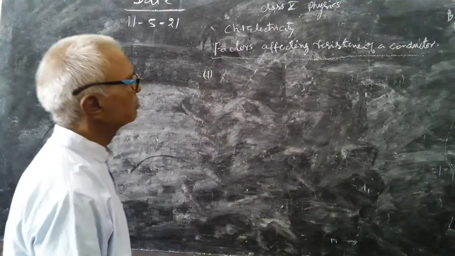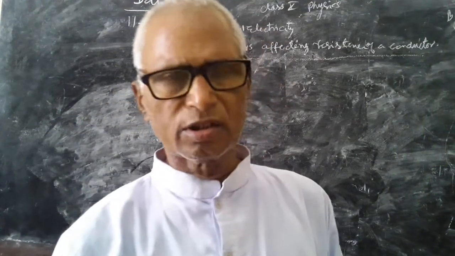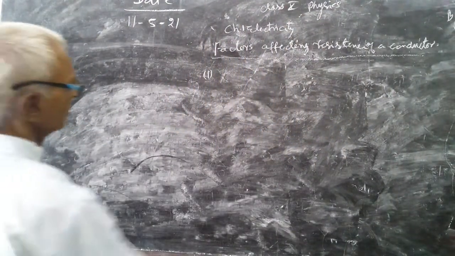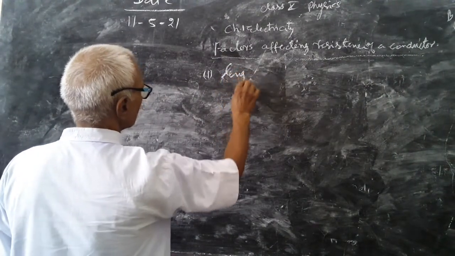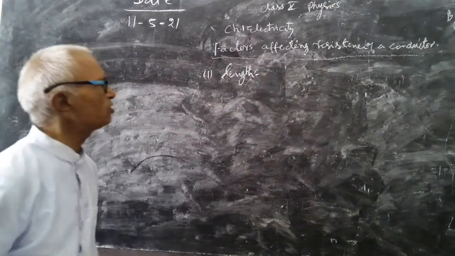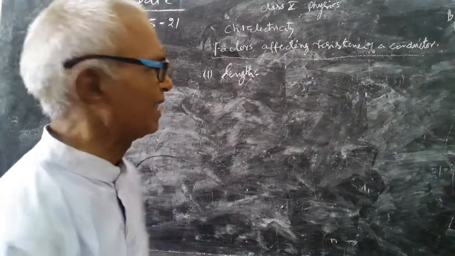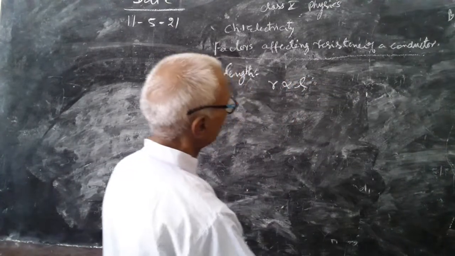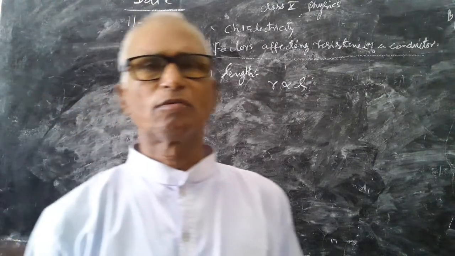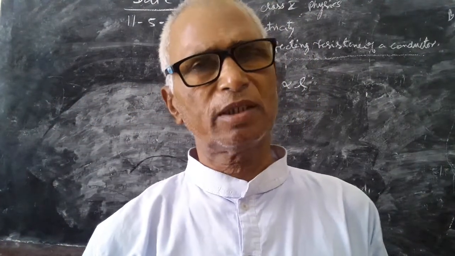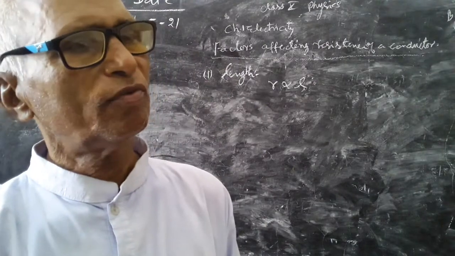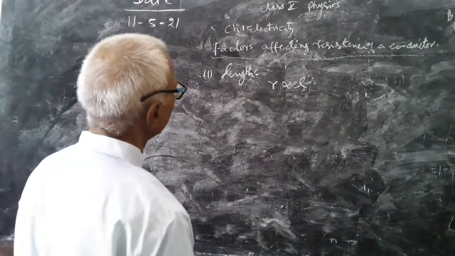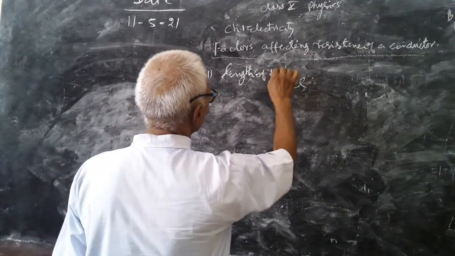So, among factors on which resistance of a conductor depends, first is length. Resistance of a conductor is proportional to its length. Resistance R is proportional to L. More length, more will be the resistance of the conductor. So, first thing on which it depends is length of the conductor.